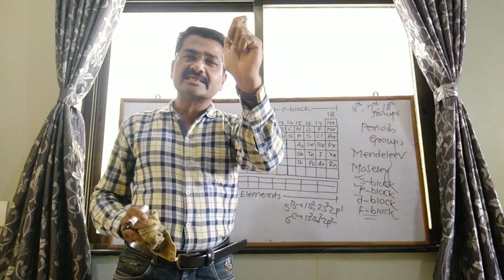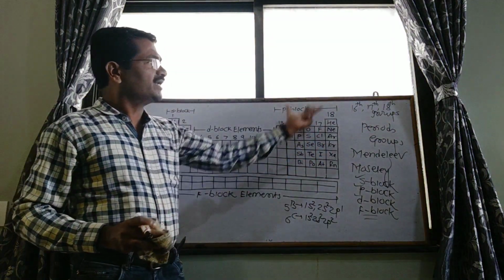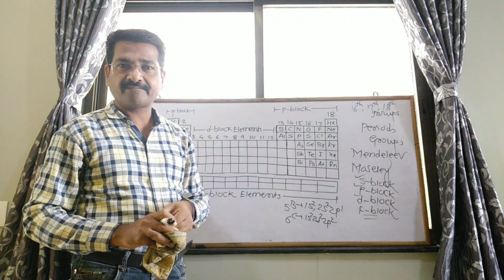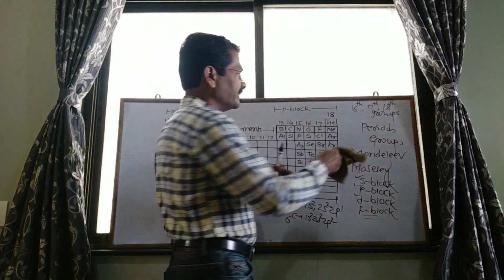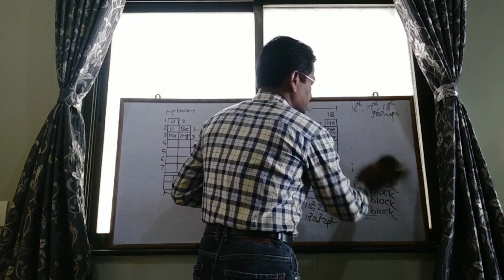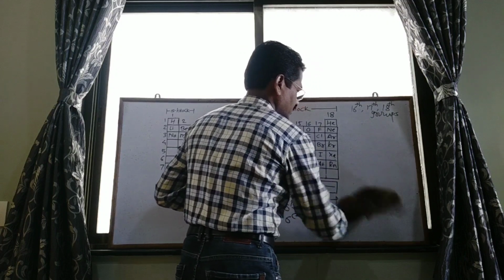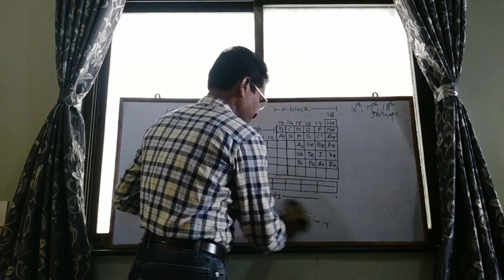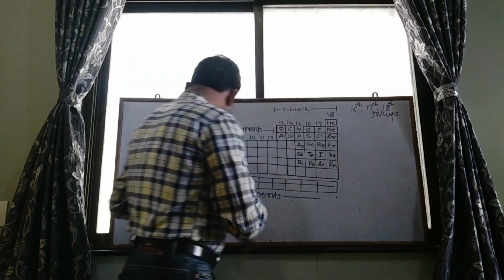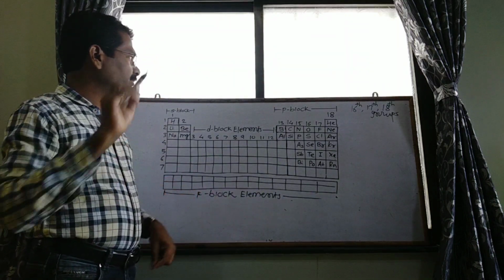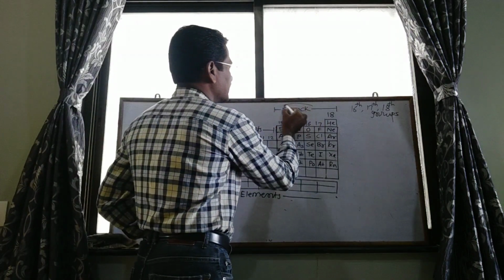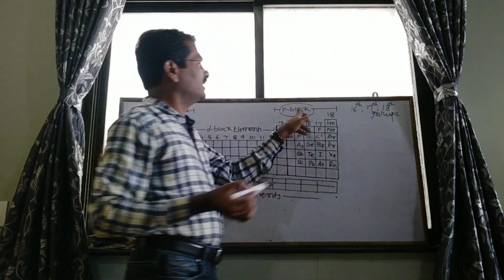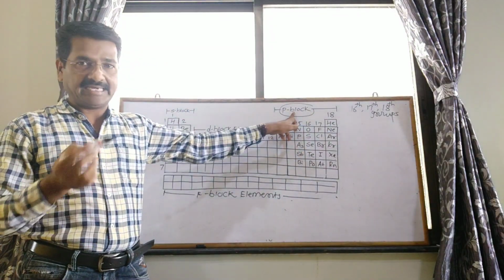But actually these elements are located in the P block, so they are called P block elements. So in this class we are going to study about P block elements.